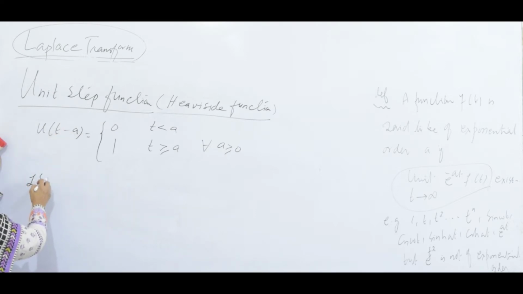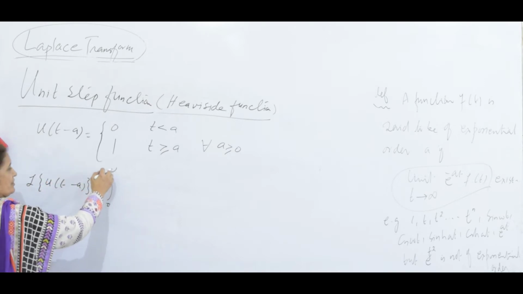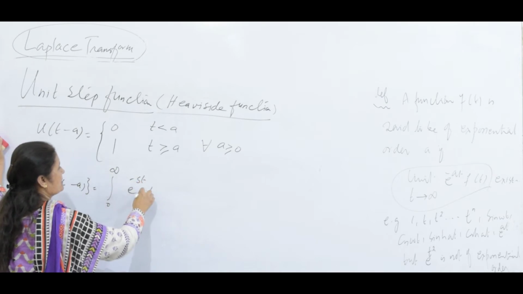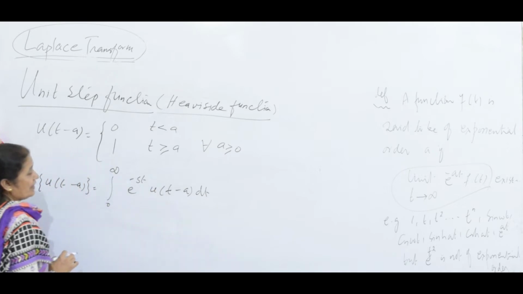Laplace transform of the unit step function. Let us find the Laplace transform by definition. This is the integral of e^(-st) u(t minus a) dt by definition.